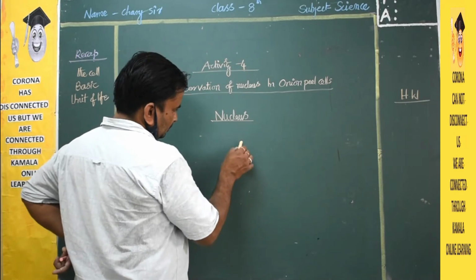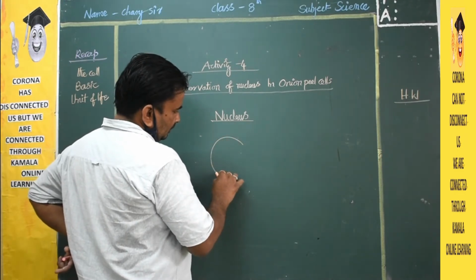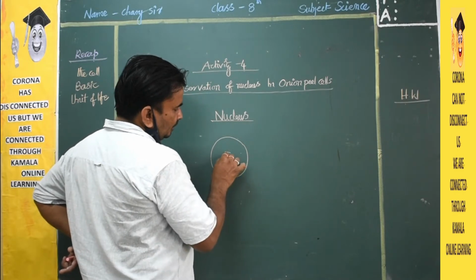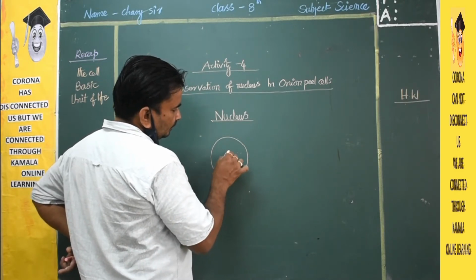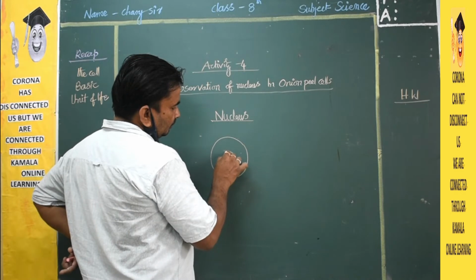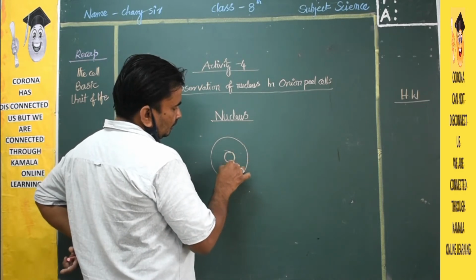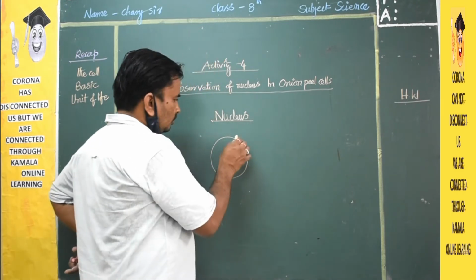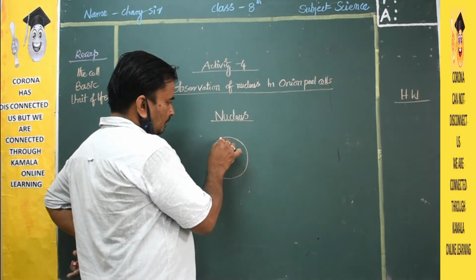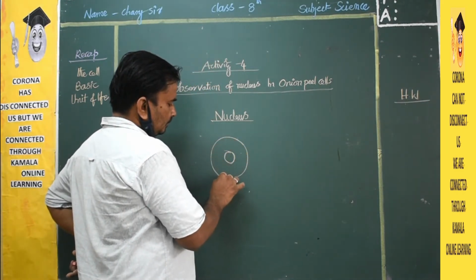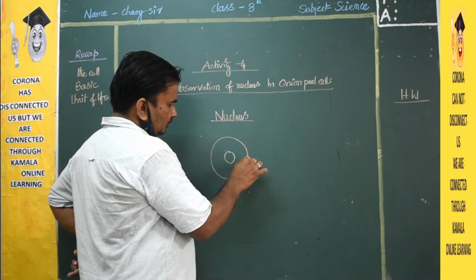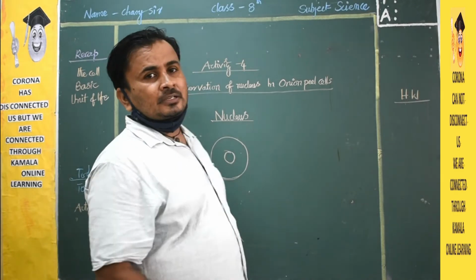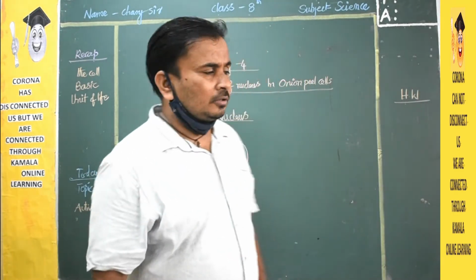I will tell you first. This is a cell. Listen, children, this is a cell. Inside, in the middle, one round structure with a membrane will be there. This is called the nucleus. The cell is covered with the plasma membrane, and in the middle a round, membranous structure will be there. That is called a nucleus.